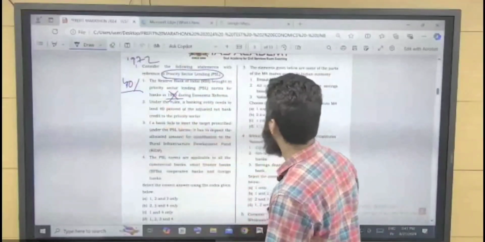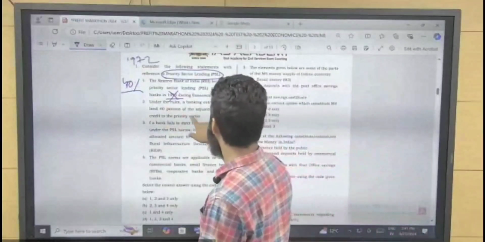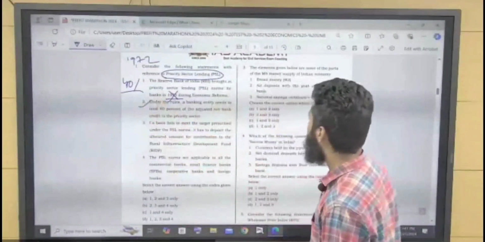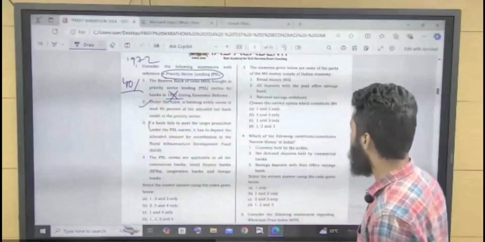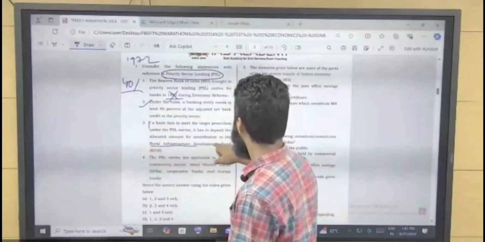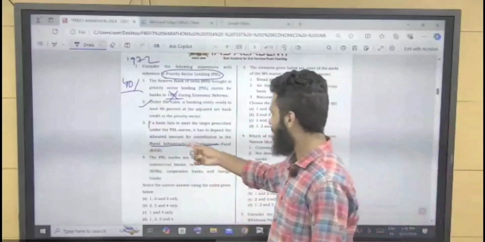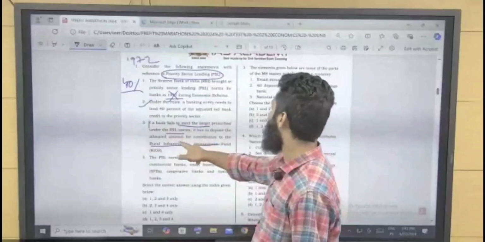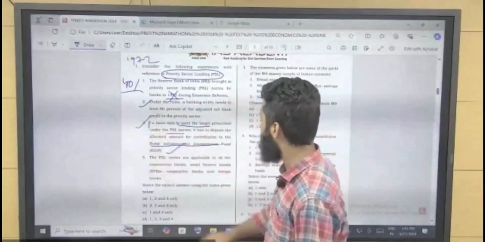Under the rules, a banking entity needs to lend 40% of the adjusted net bank credit to the priority sector. It is correct. If a bank fails to meet the target prescribed under the PSL norm, it has to deposit the allocated amount for contribution to the Rural Infrastructure Development Fund, because mainly it is targeting rural development, right? So this is also correct.